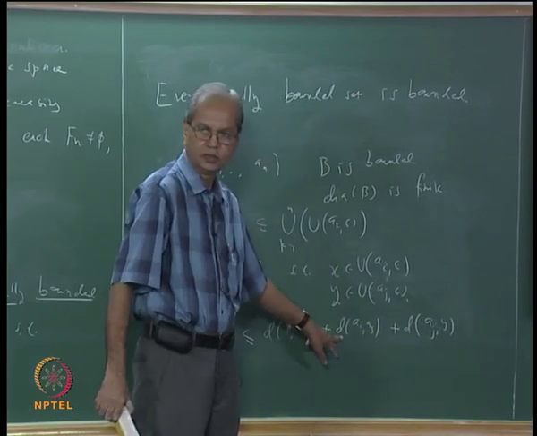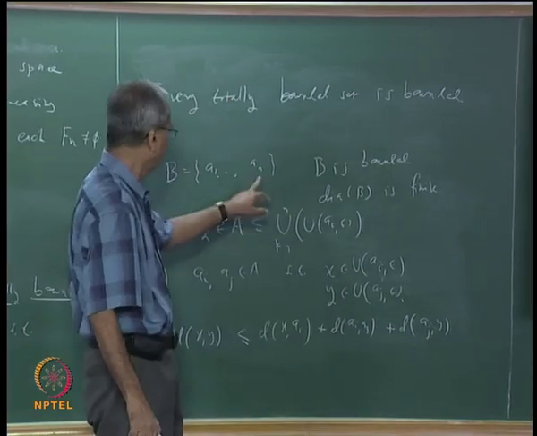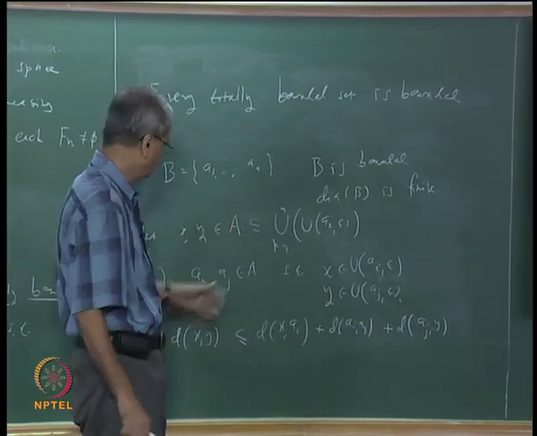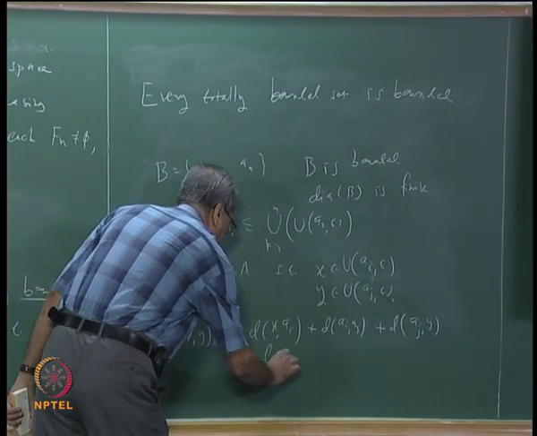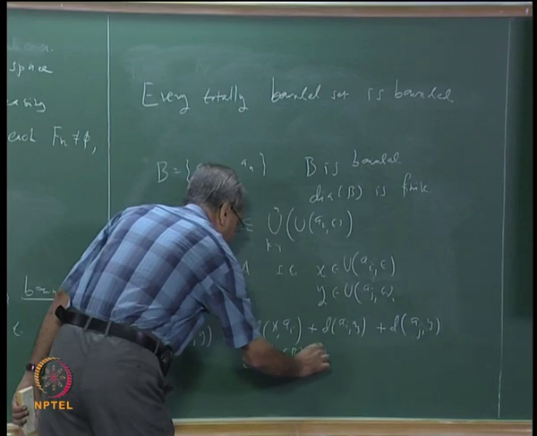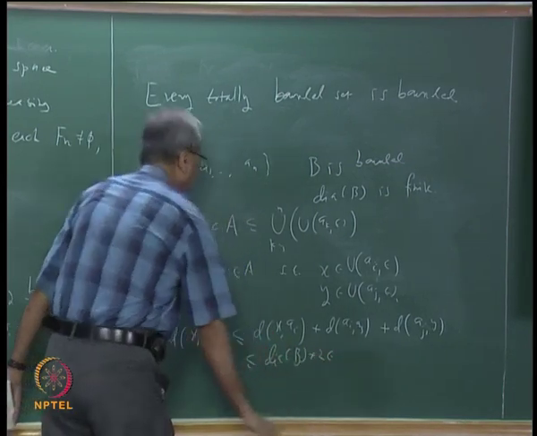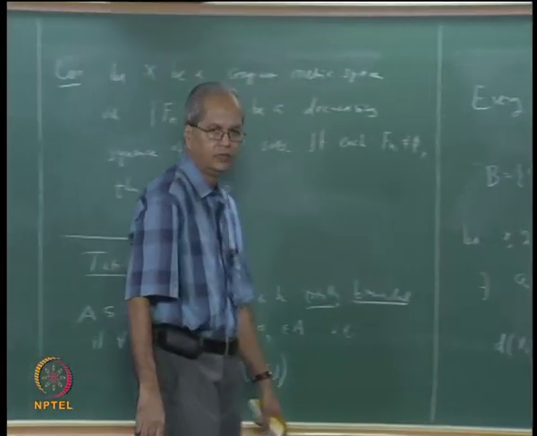What about this? This is less than or equal to the diameter of B. So the whole thing is less than or equal to the diameter of B plus 2 epsilon.